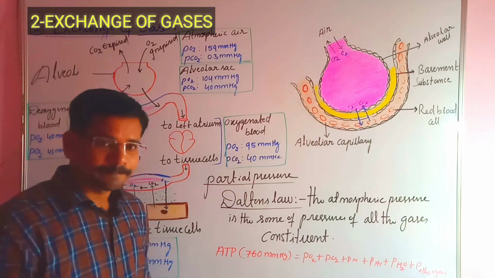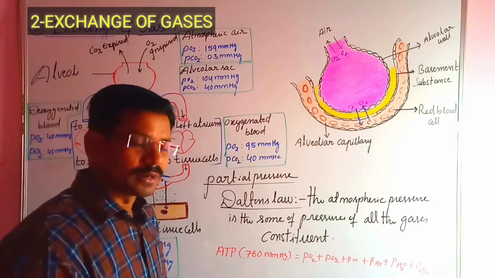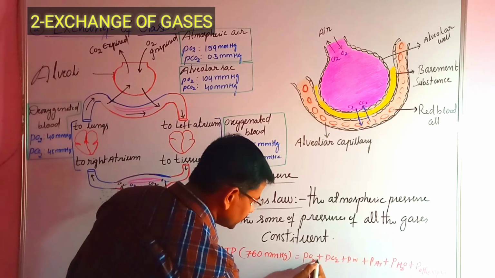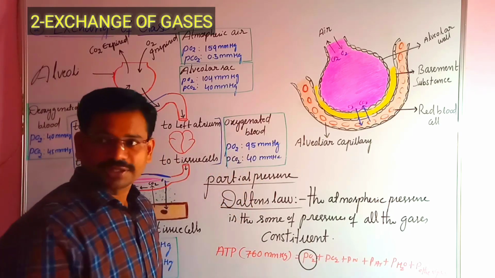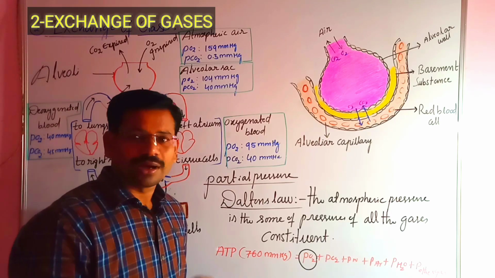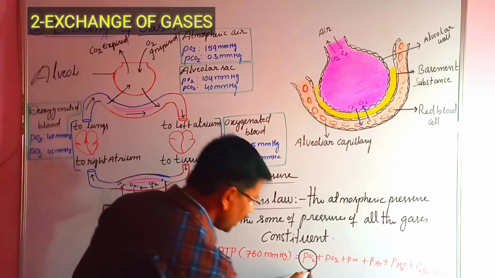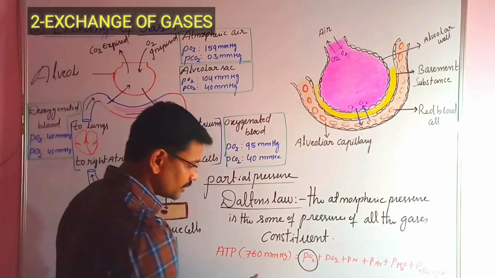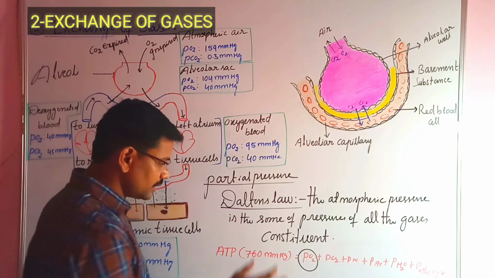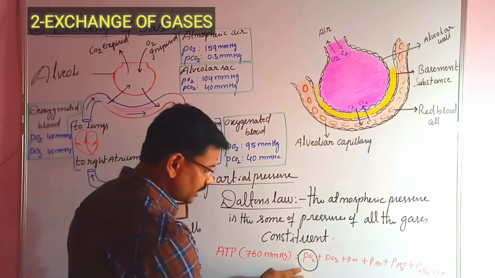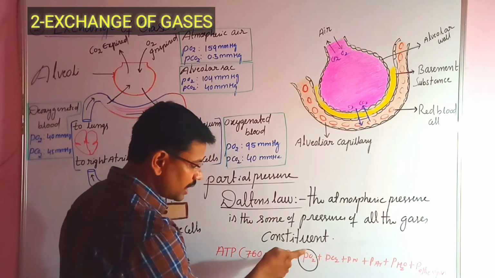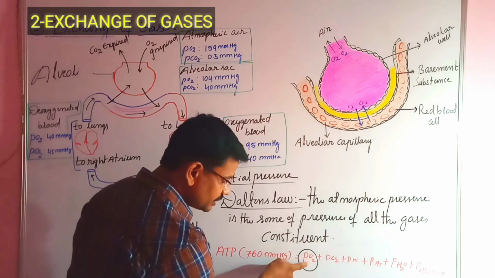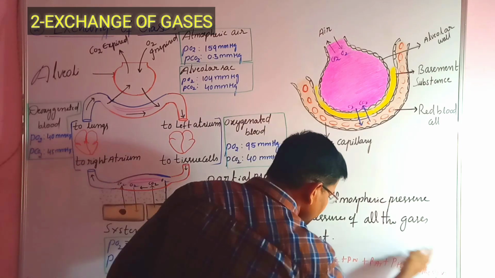At the same time, what is meant by partial pressure? Partial pressure is the pressure contributed or exerted by an individual gas in a mixture of gases.